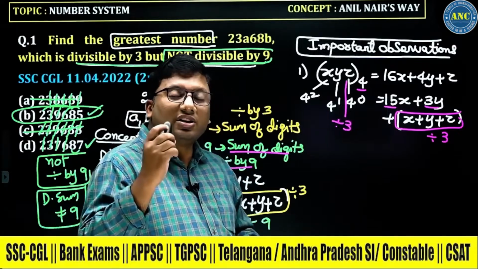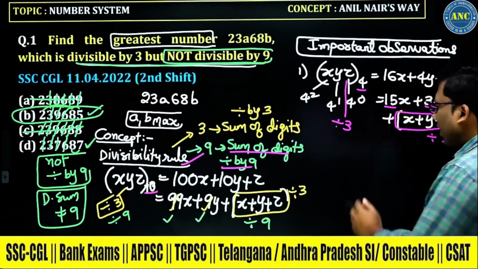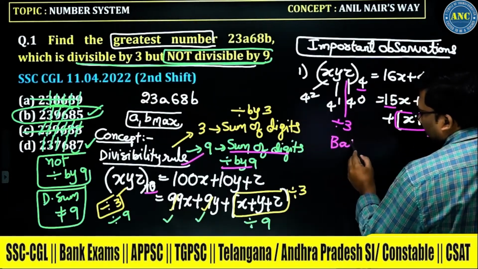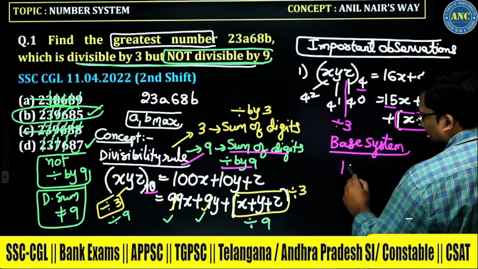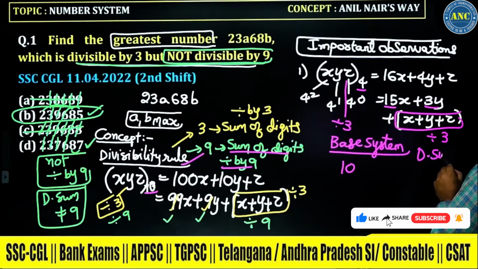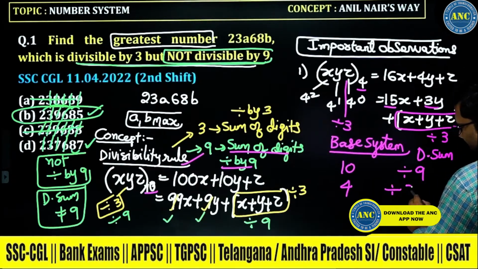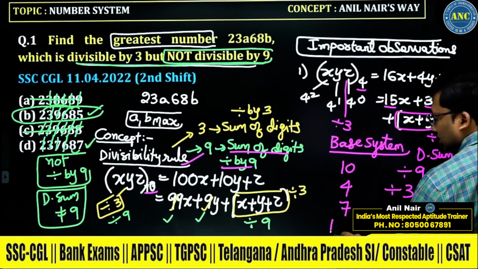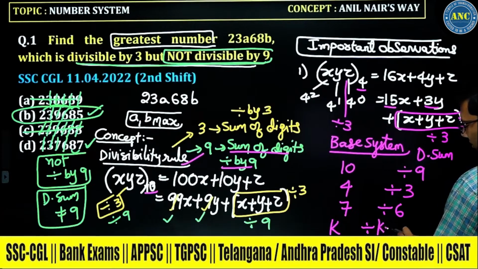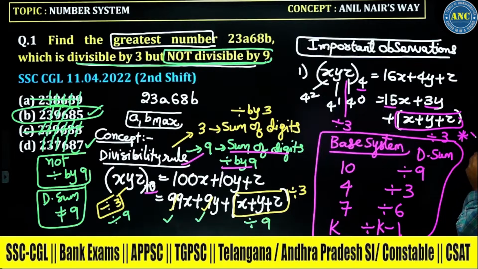Very, very important concept: how to use a digital sum in any base system. In base system 10, the digital sum is divided by 9. In base system 4, it is divided by 3. In base system 7, it is divided by 6. In base system k, the digital sum is divided by k minus 1.